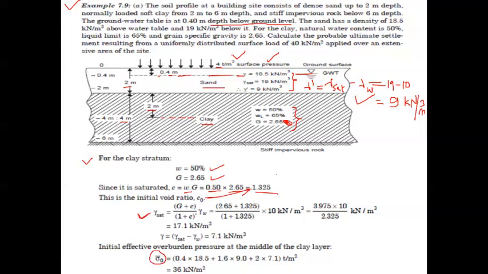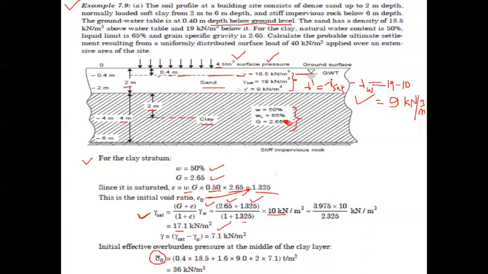Let us see how this can be calculated. Gamma saturated is equal to G plus e divided by 1 plus e into gamma W, where G is equal to 2.65 and e is equal to 1.325, divided by 1 plus 1.325, into 10 kilonewton per meter cube. If you solve, the saturated unit weight, 17.1 kilonewton per meter cube, is the final answer. It is the saturated unit weight of the clay strata.